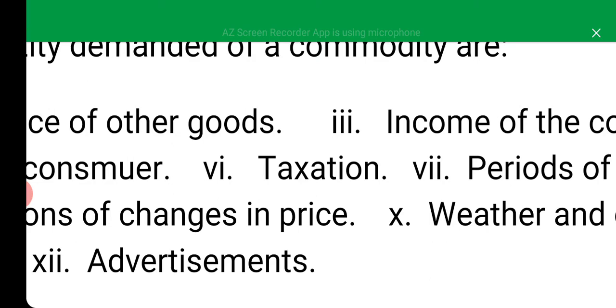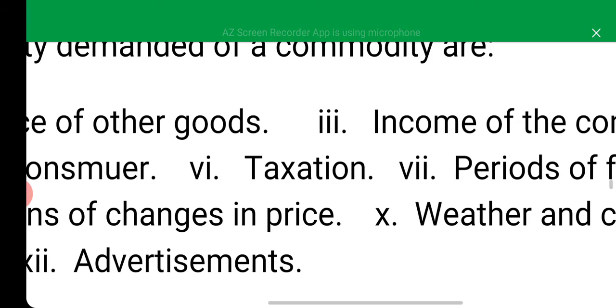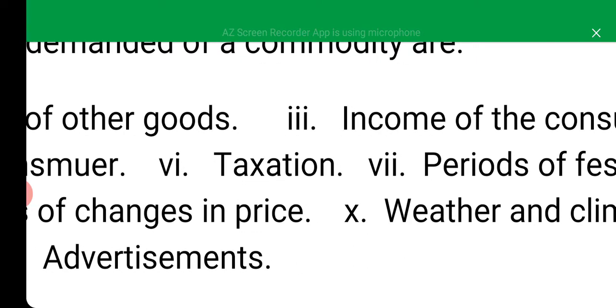So increase in taxation means a reduction in the purchasing power of the consumers, which may result in decrease in demand for certain commodities. As you all know, tax will be deducted from people's income. So increase in taxation will reduce the disposable income.